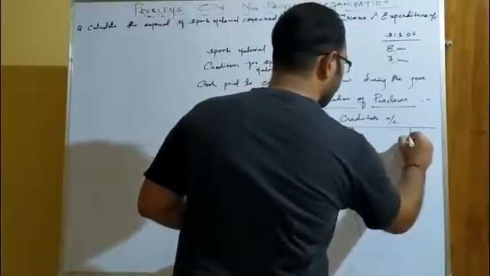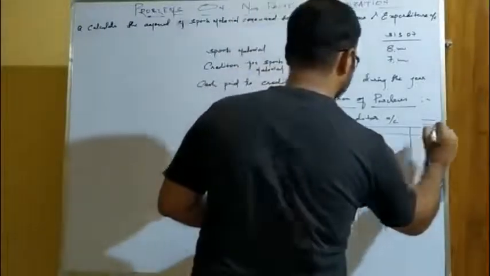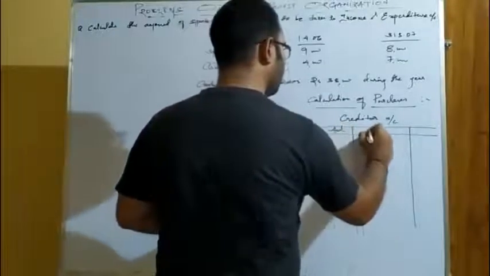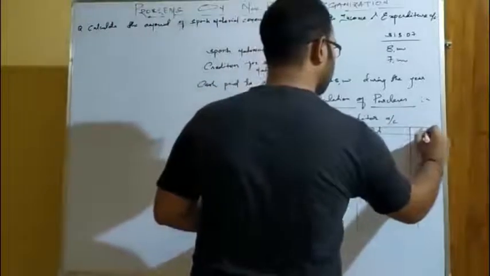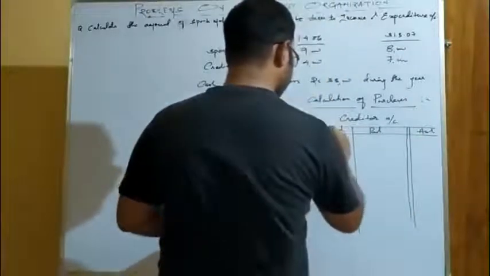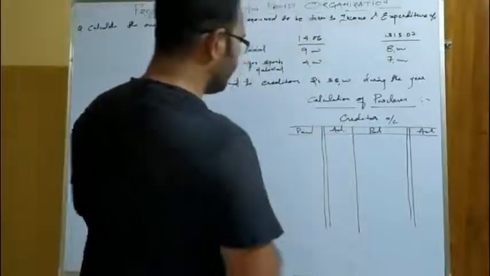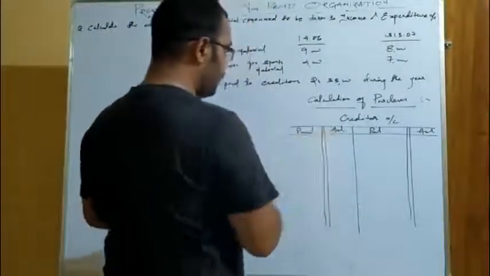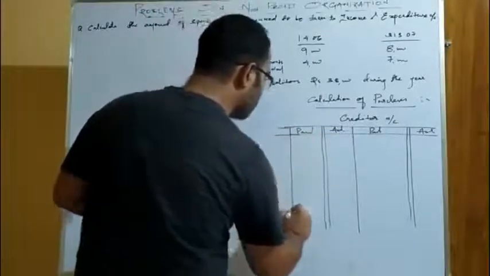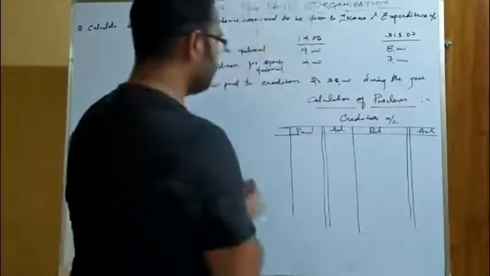You can take a small format, not a big format is required. Okay, here it is: particulars, amount, particulars, amount. This is the value column. I am not taking the date column because the date is there. Also, you can take the date column. For that purpose, you have to prepare a little bigger. If you take the date column, actually it is good because you have to mention it also. Let us draw it again because the space was common.